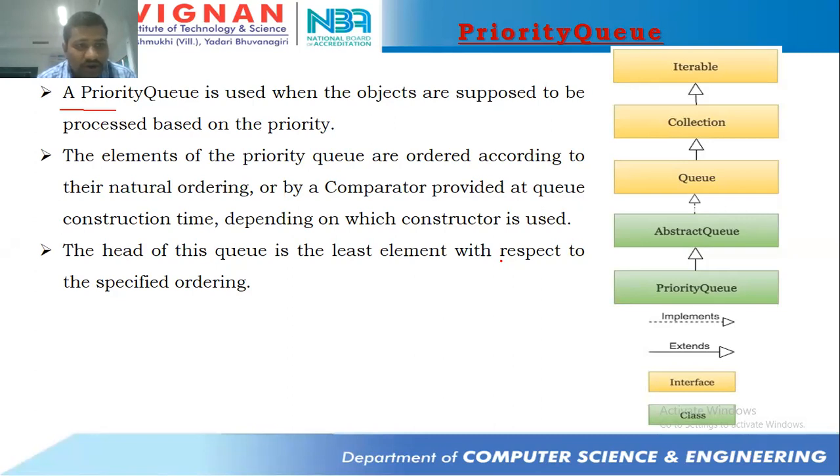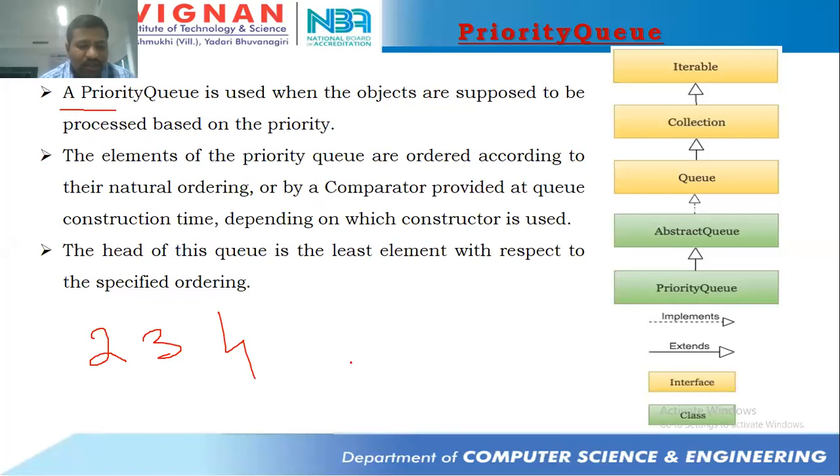And based on what priority? Whether the user can give priority, or automatically this priority class will be taking that priority, that we need to think of. So based on certain priority, suppose I have some set of elements here, 2, 3, 4. And I would like to insert this 2, 3, 4 into my queue.